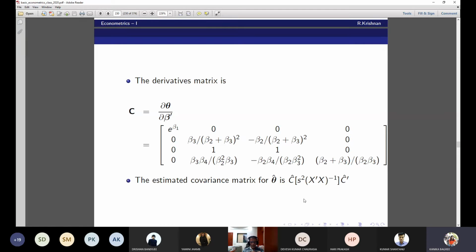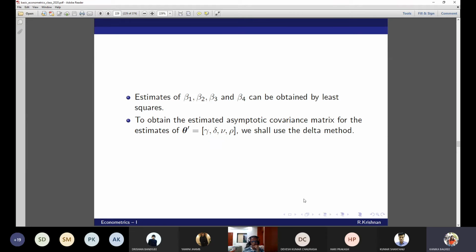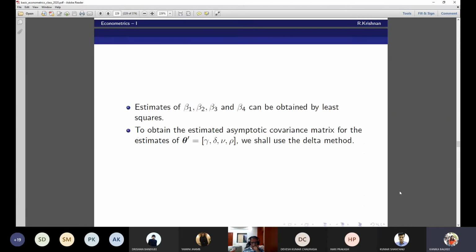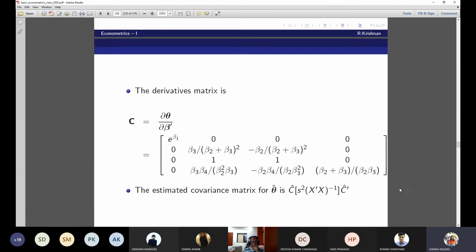So can you once show the expression of rho? Rho is in terms of beta 4, beta 2. So shouldn't the fourth row, second column be minus of beta 4 by, so that minus?